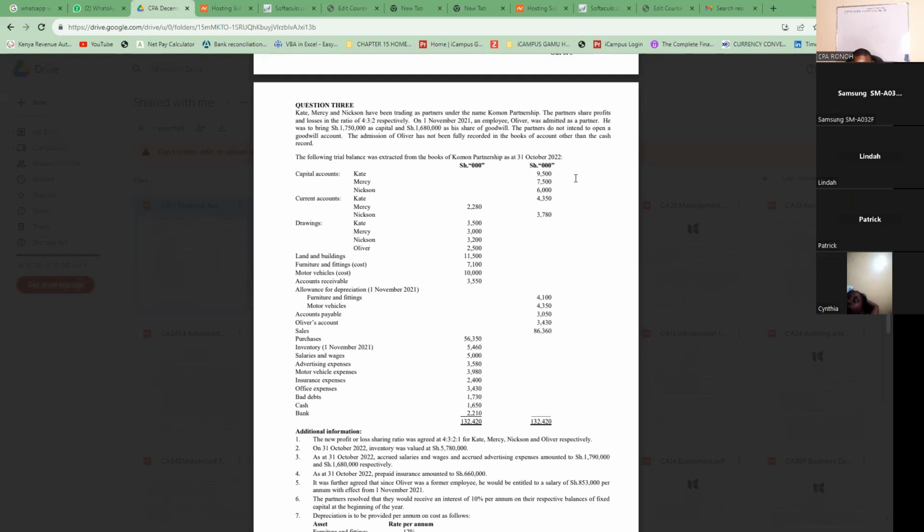On 1st November 2021, an employee called Oliver was admitted as a partner. He was to bring in 1.75 million as capital and 1.608 as his shares.